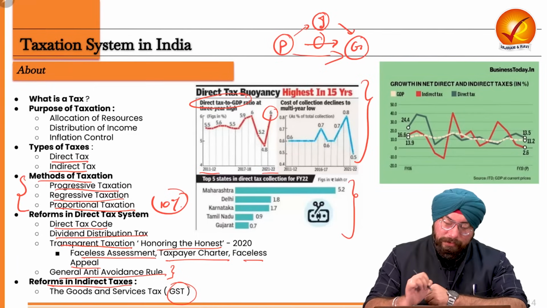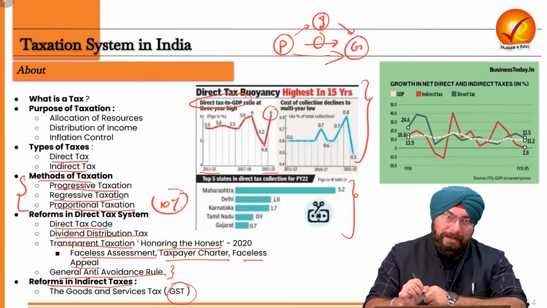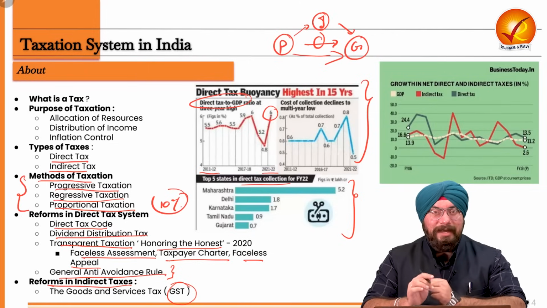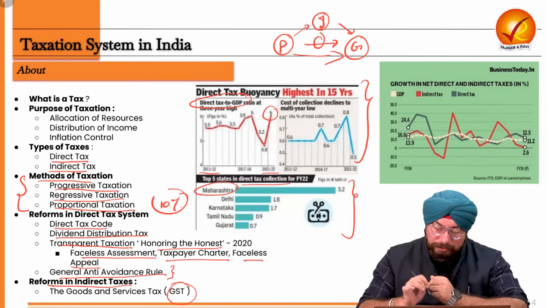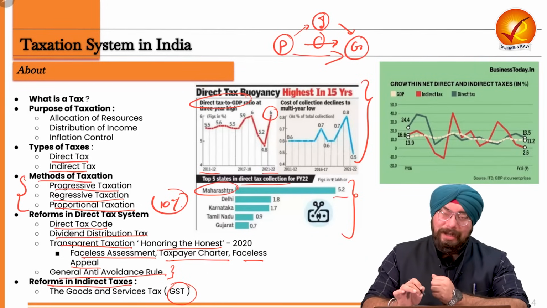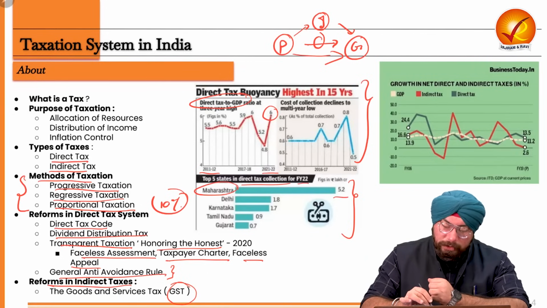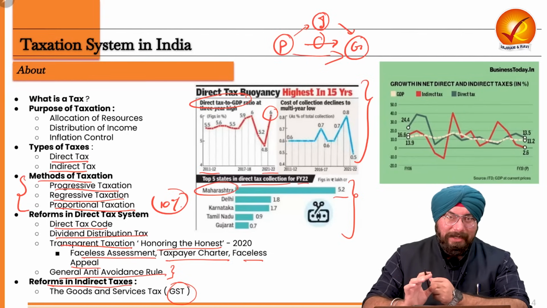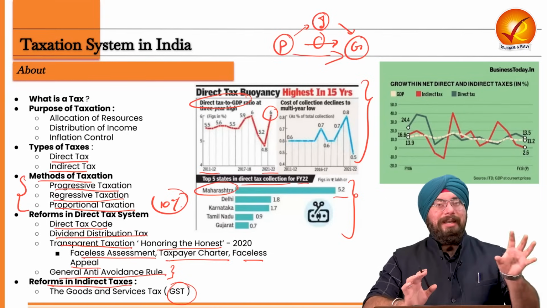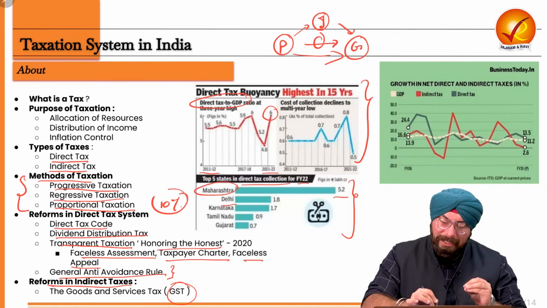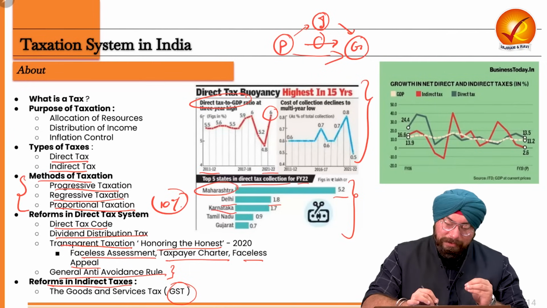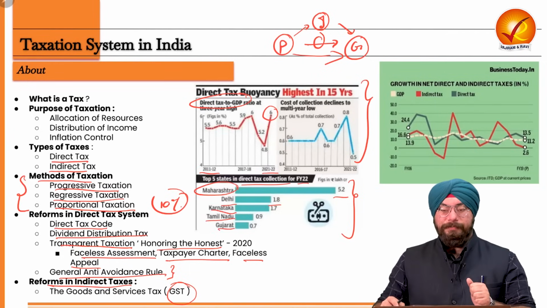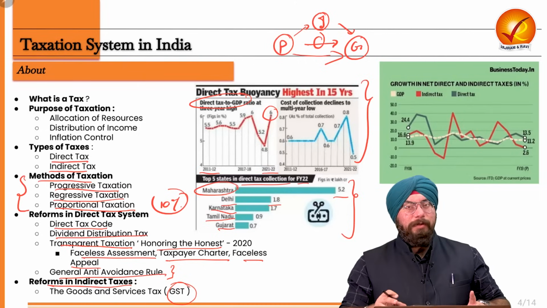Now, in this particular chart, you will see which states are paying the maximum direct taxes and have the highest direct tax collection. So Maharashtra is at the first spot with 5.2 lakh crores. This data is for financial year 2022, and direct tax collection from Maharashtra was this much. From Delhi, it was 1.8 lakh crore. Karnataka comes third, fourth is Tamil Nadu, fifth is Gujarat. So these are also some factual parts you should know.